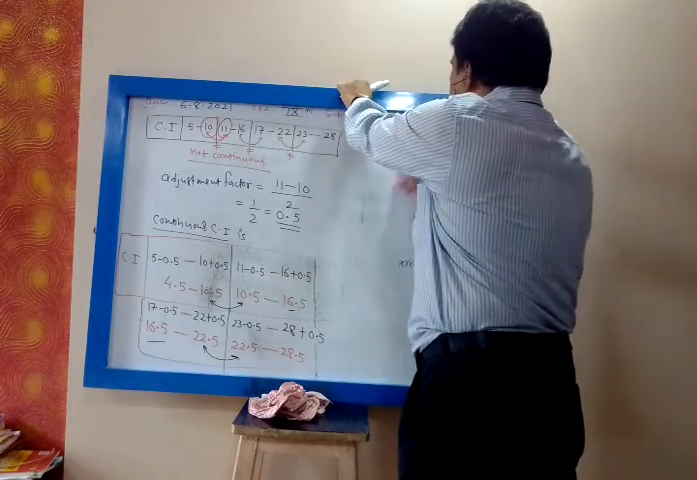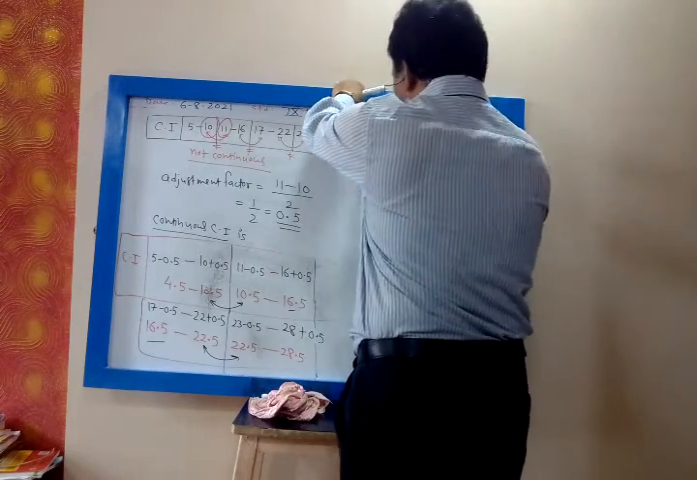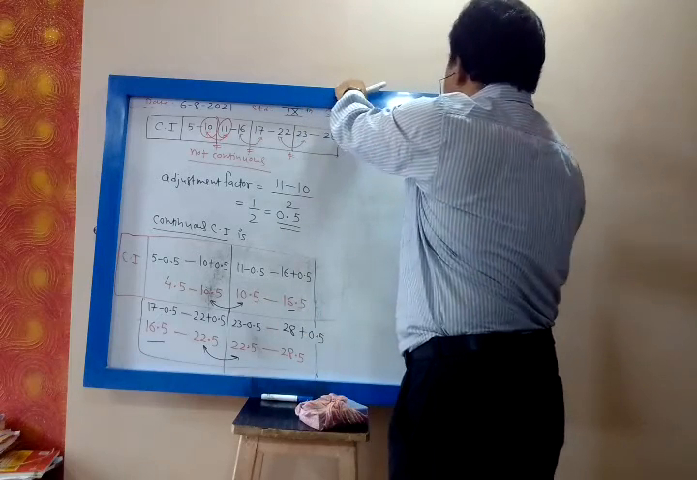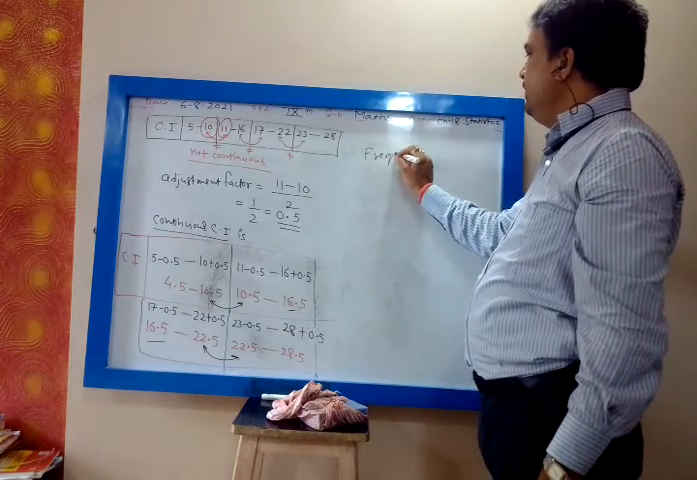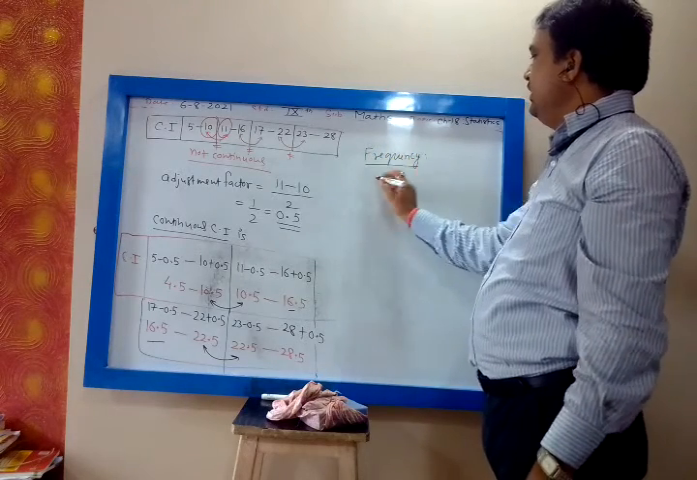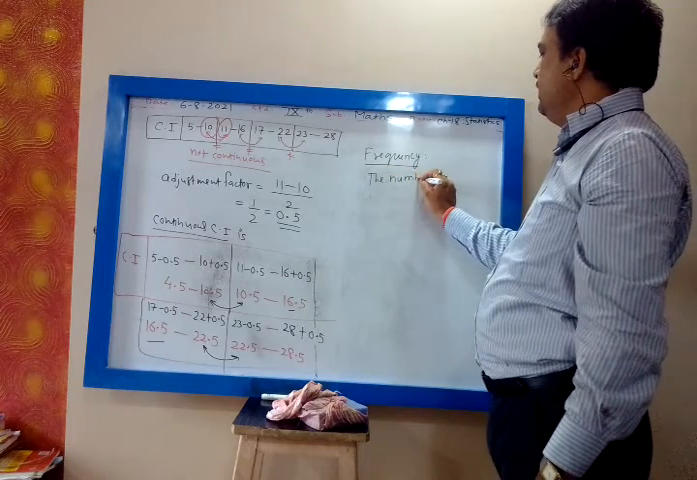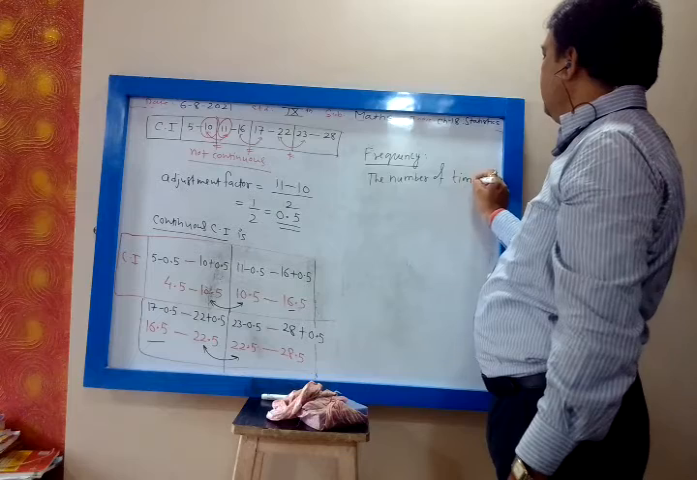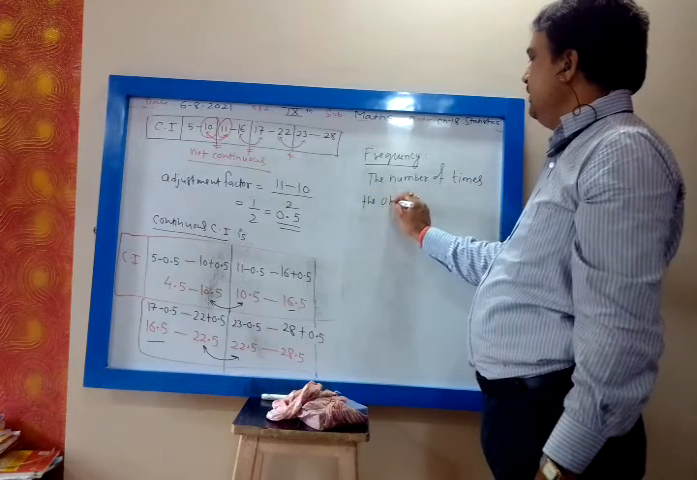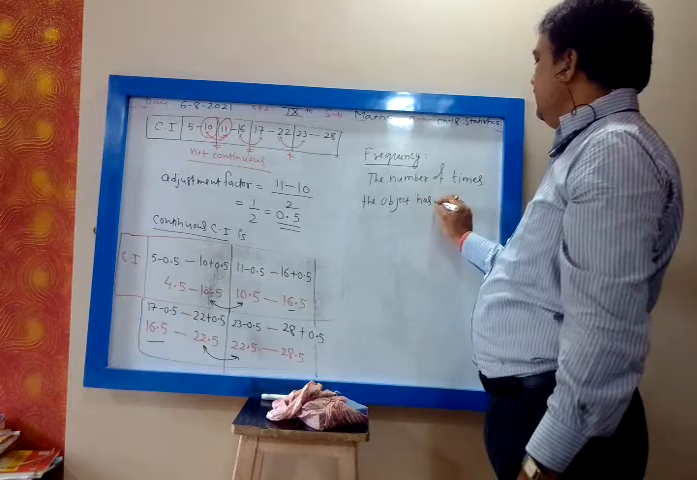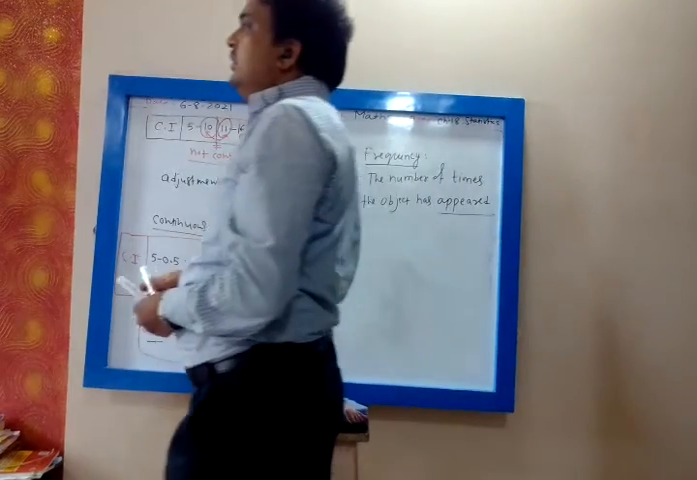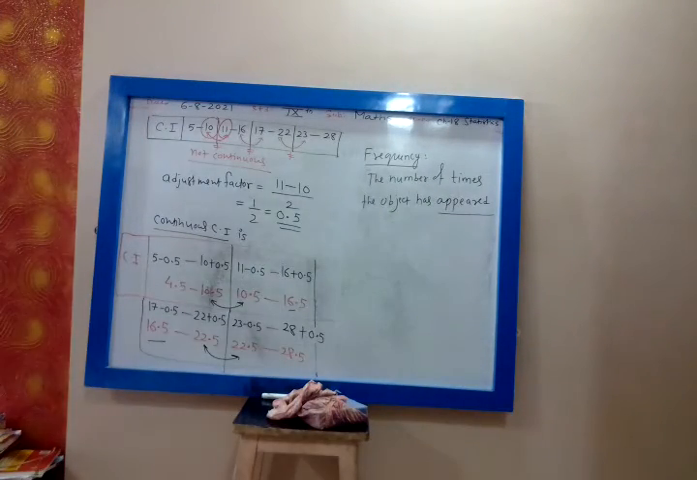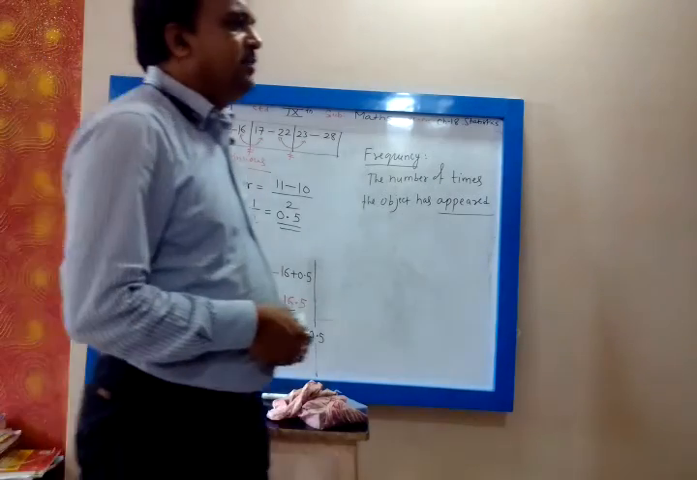You write one more definition, frequency, then we stop it. Frequency is the number of times the object has appeared.